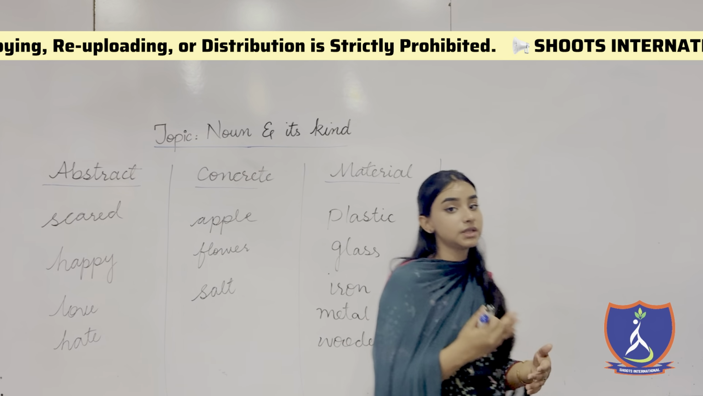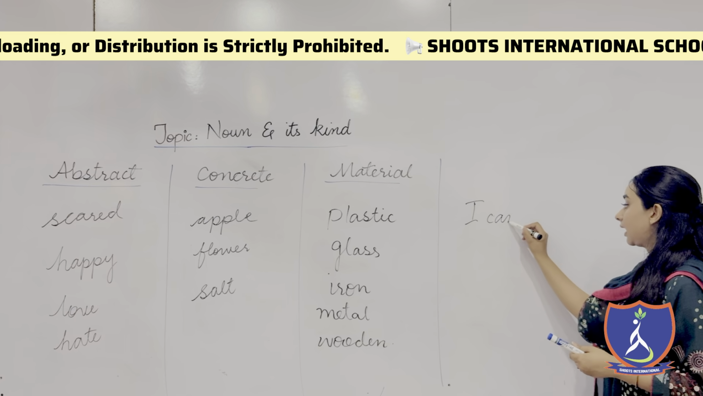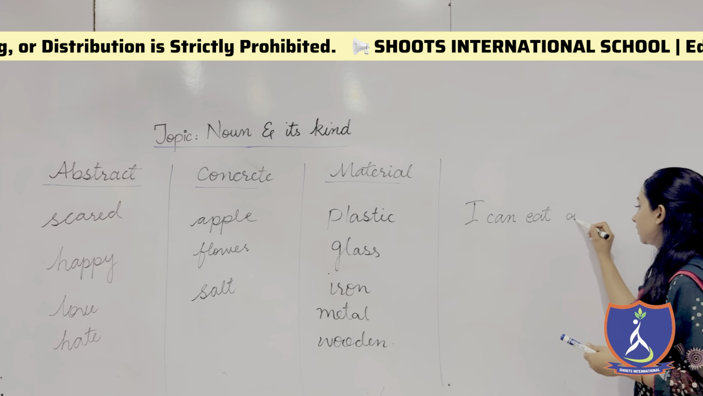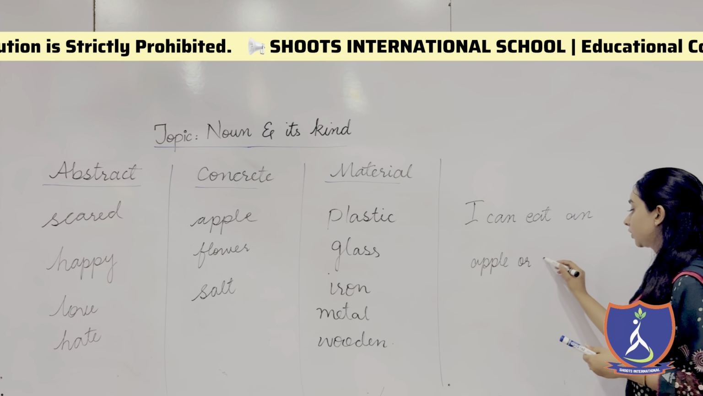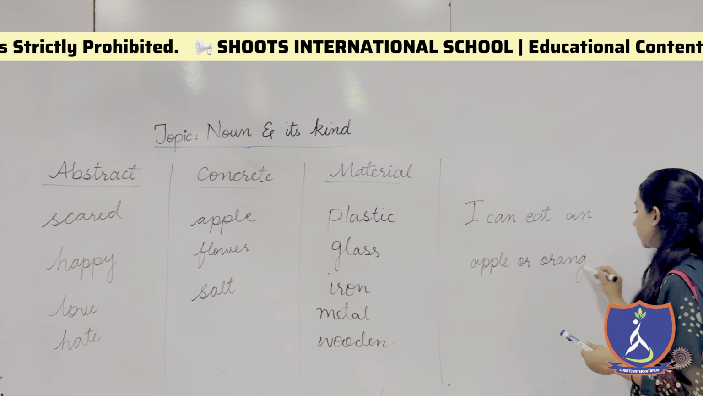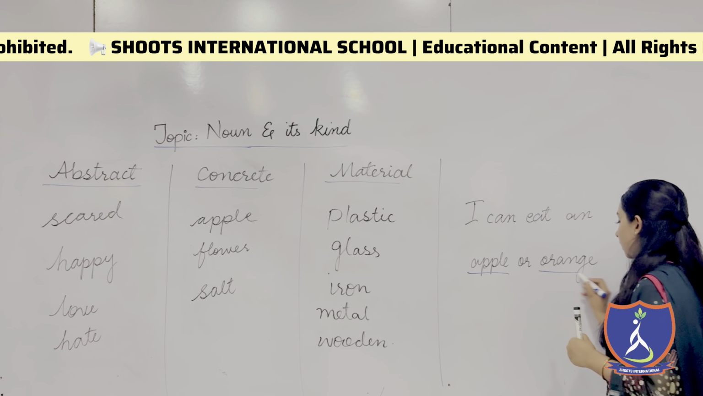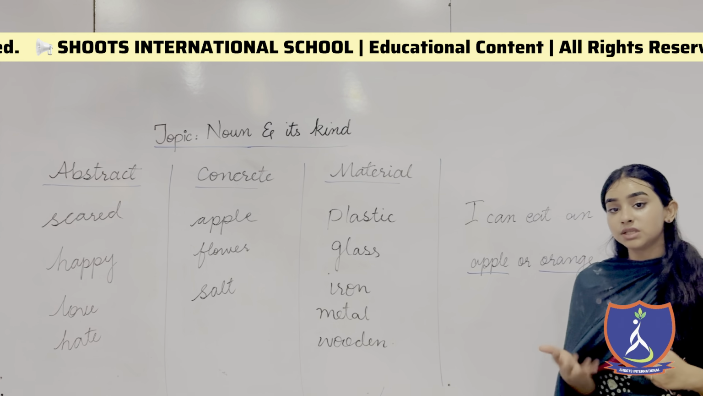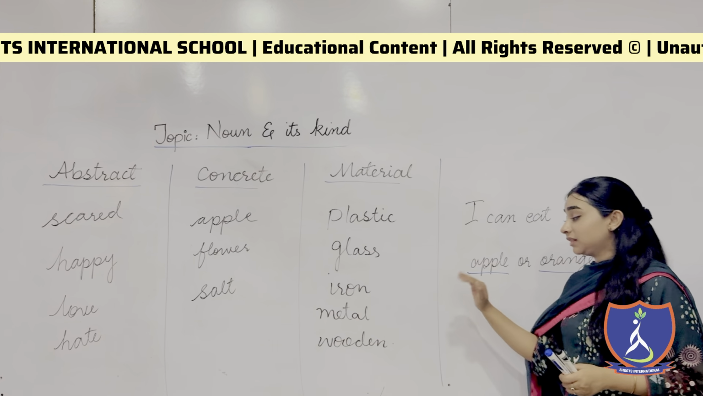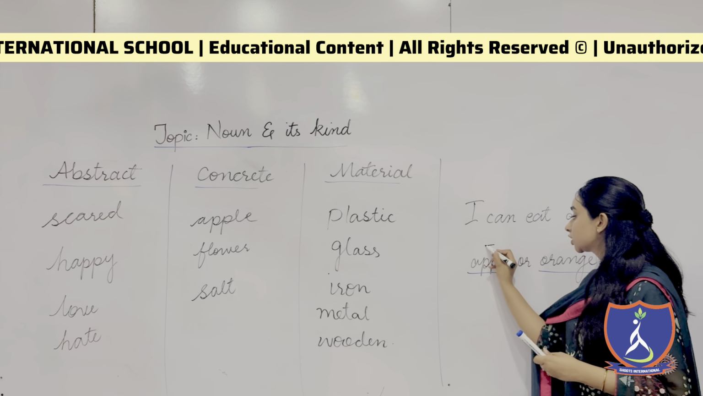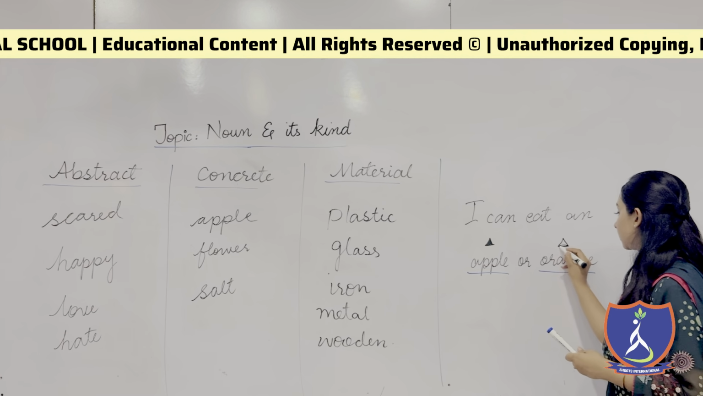Now, how do we use this linguistic symbol? I have written a sentence, I can eat an apple or orange. Now, in this sentence, I have used 2 nouns. One is apple and the other one is orange. Now, how do we use the linguistic symbol? Just to denominate and specify that this is a noun, we always draw a small black triangle on it. So this tells that this is a noun,